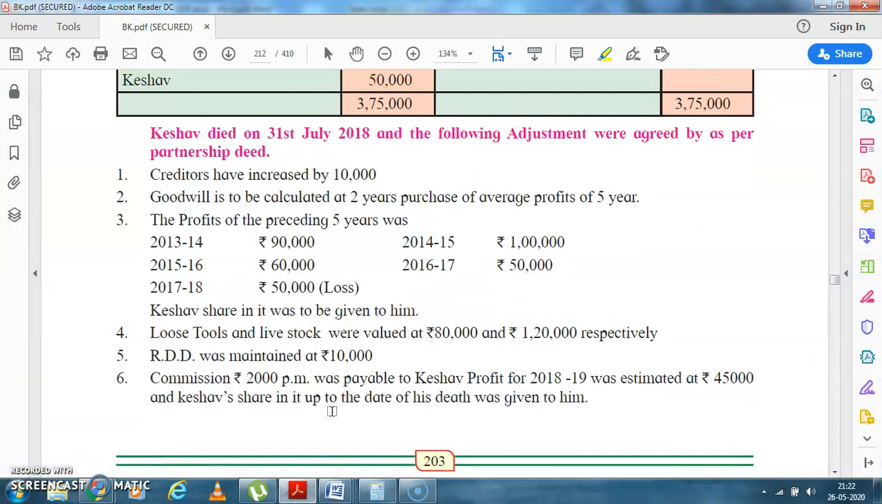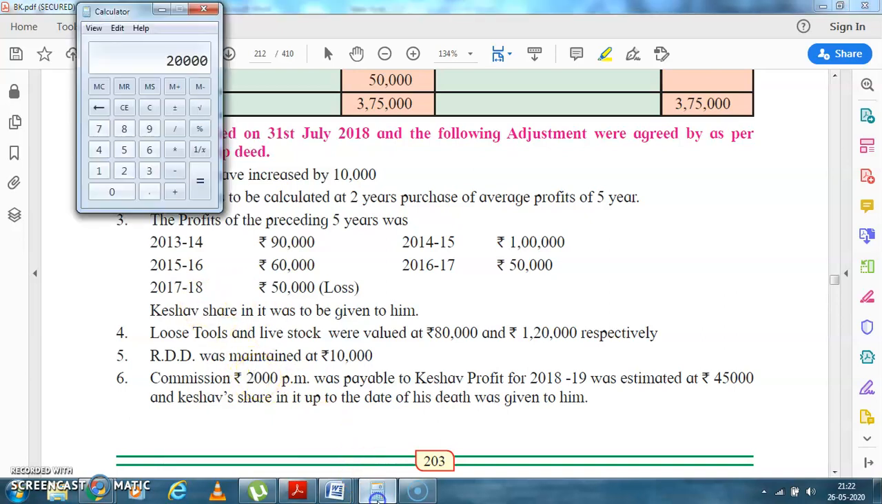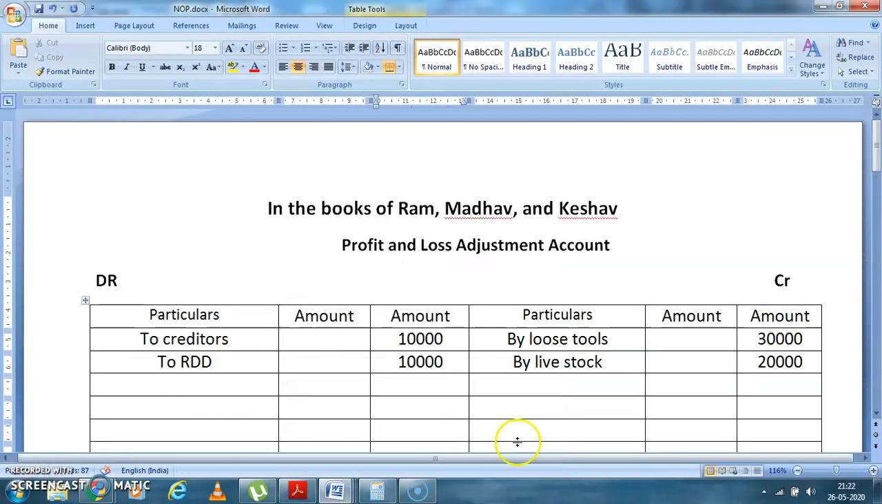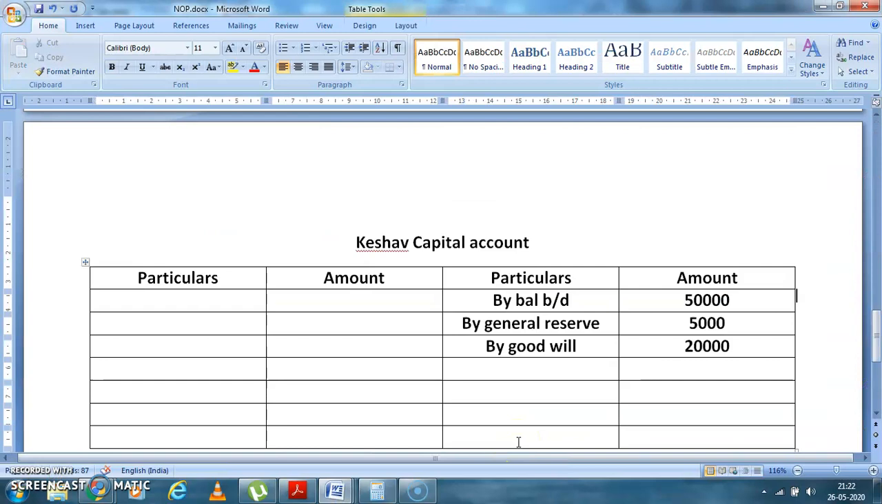Commission rupees 2,000 per month is payable to Keshav. Now see, Keshav expired in July and your year ending was 31st March. So April, May, June, July, it is 4 months. So it comes to 4 months. So 2,000 into 4 is 8,000. Am I correct? So 8,000 commission will come in Keshav account. So you'll write here by commission.